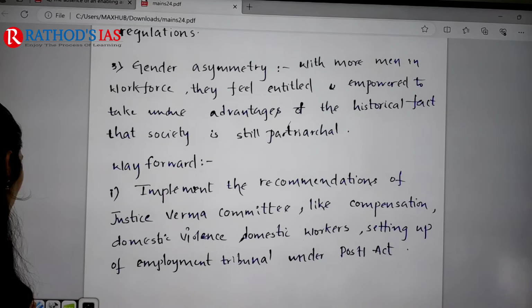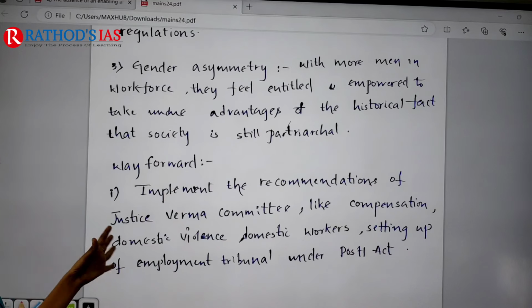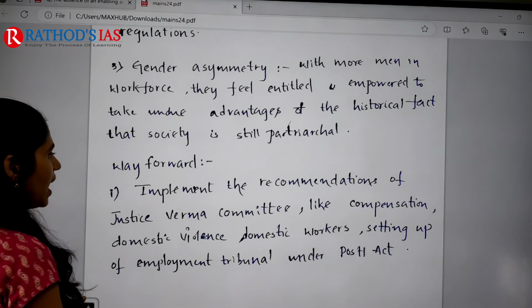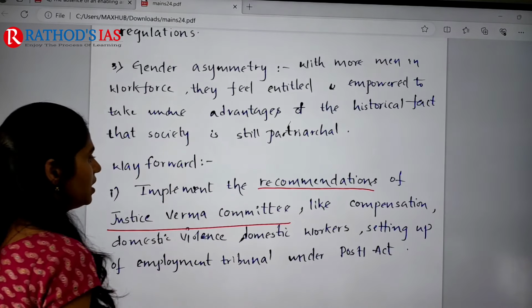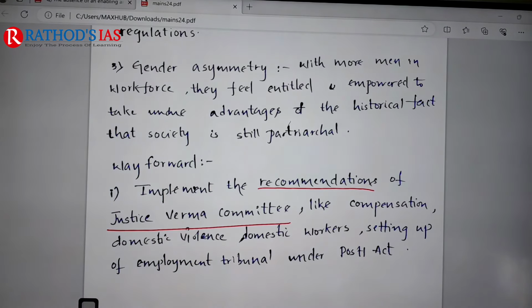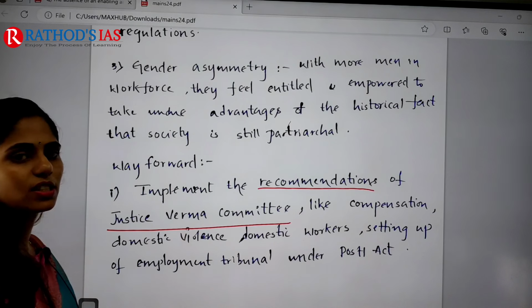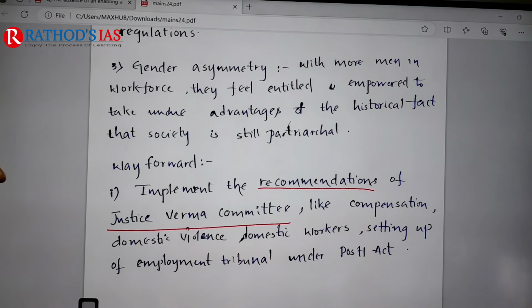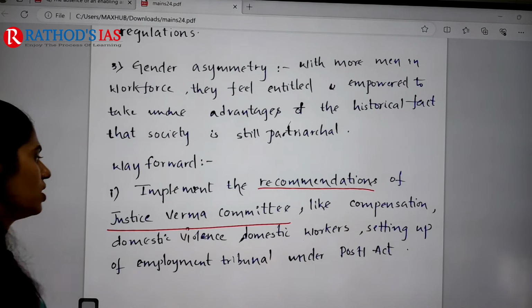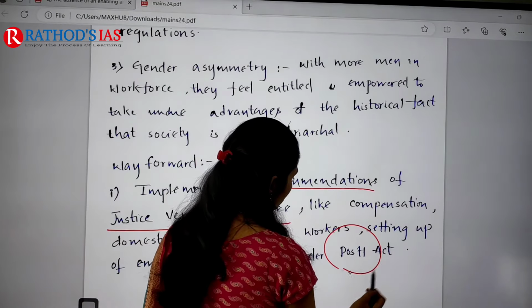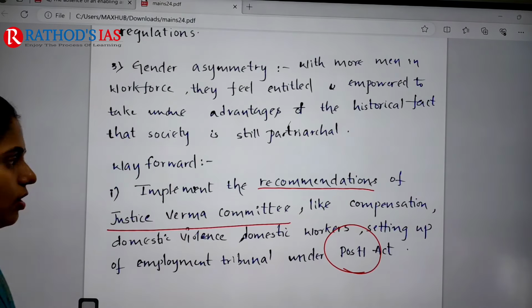And for the way forward, the student wrote in the conclusion, like, we have to implement the recommendations of the Justice Verma Committee, like compensation for domestic violence or domestic workers, and we have to set up an employment tribunal under the POSH Act. So here we should not use the short form, we have to use the full form.